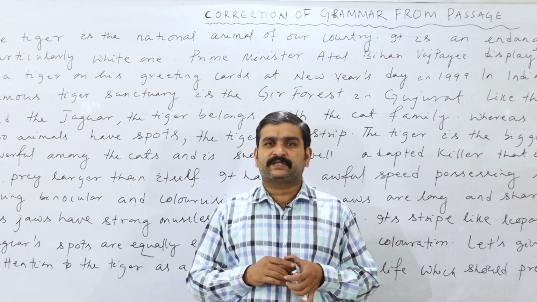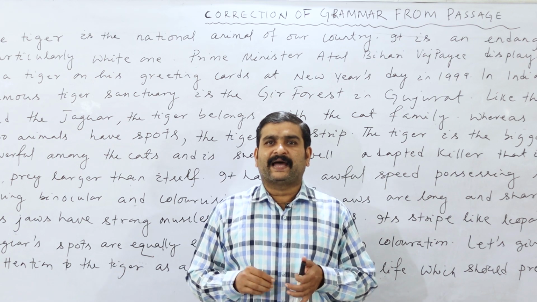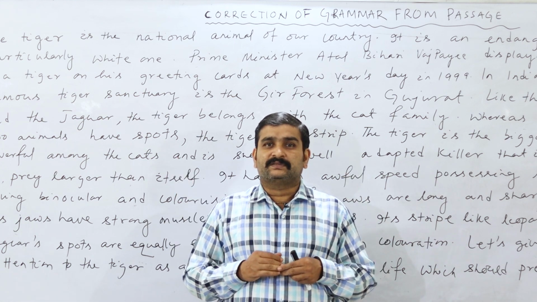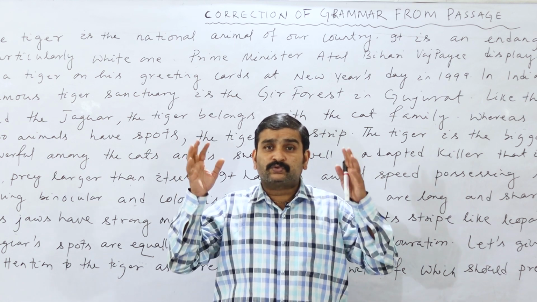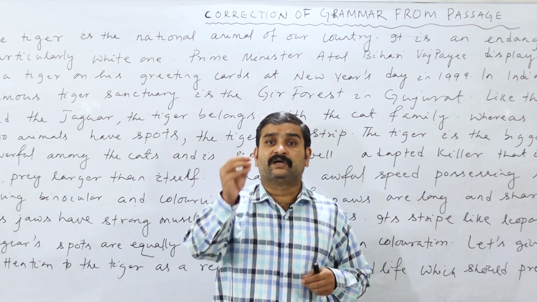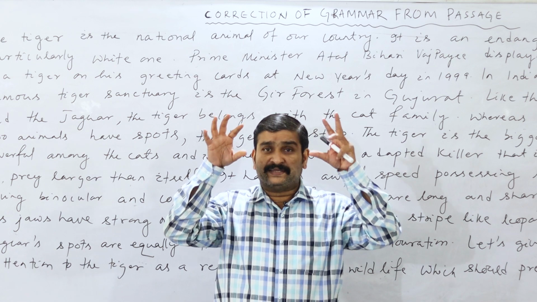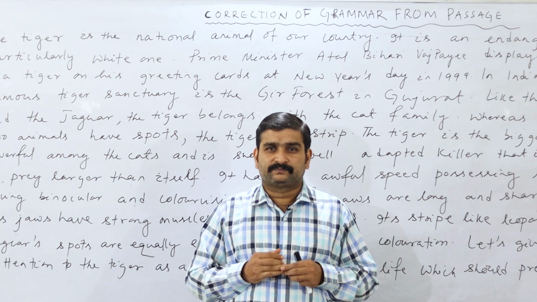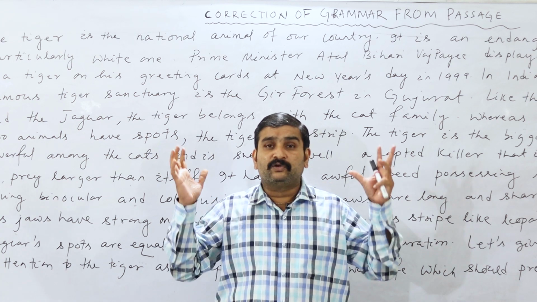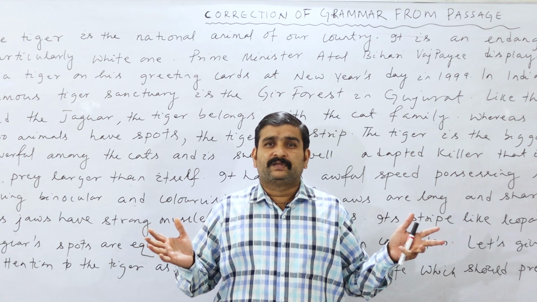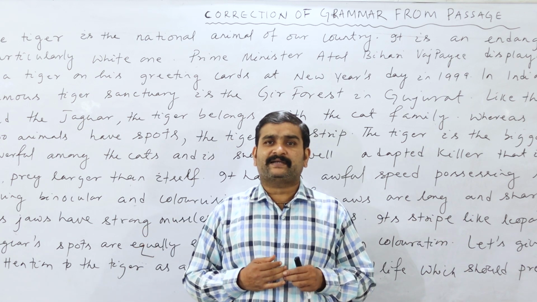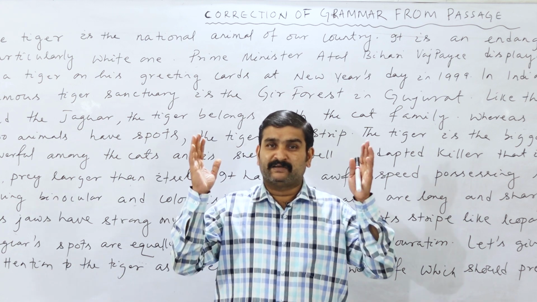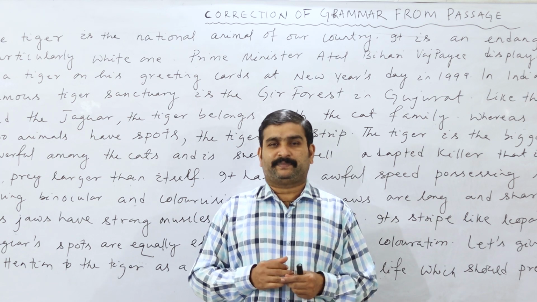The first important point is that students have to read the passage with concentration. While reading, they should be alert. They should look at the passage with an eagle's eye. Their eyes are focused, mind having the concentration, thinking and looking at what the mistakes are. So what is the formula? The formula is to read the passage with concentration and find out the grammatical errors available in the passage.